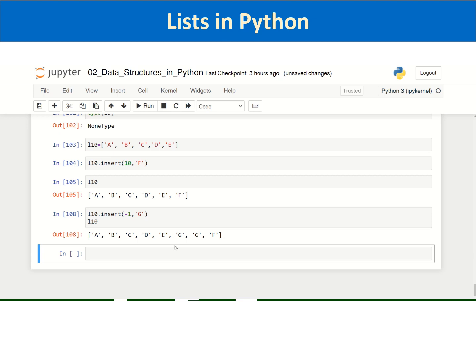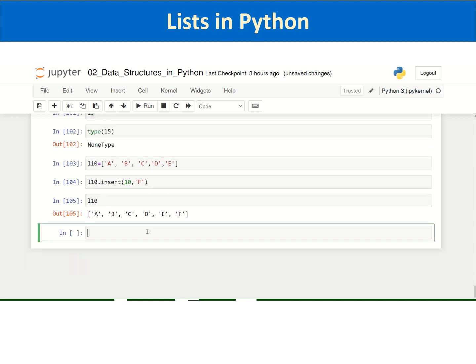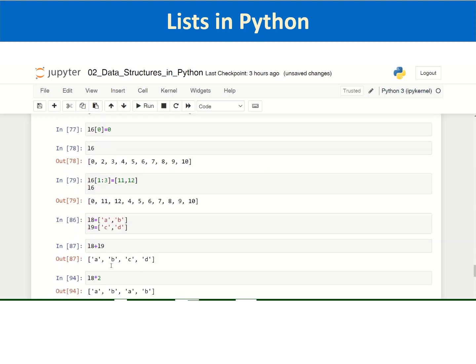The previous deleted cell did something. So to add a value at the end, you can simply add it using the index -1.